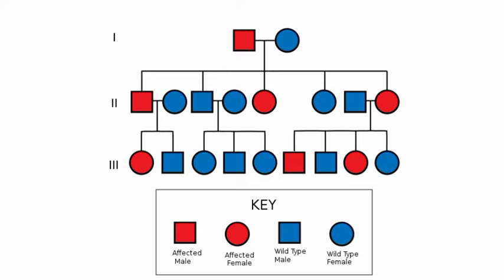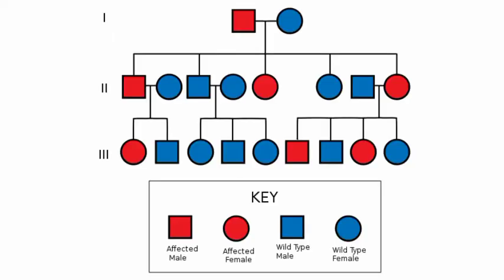Keeping this basic knowledge in mind, let's analyze this pedigree chart. This diagram shows a pedigree chart of some disorder that we don't know. So we have to trace out which type of disorder it is, autosomal dominant or recessive, or maybe some other type. We've learned some basic points in autosomal dominant disorder, and first of all we check for autosomal dominant, then the rest of the other disorders.